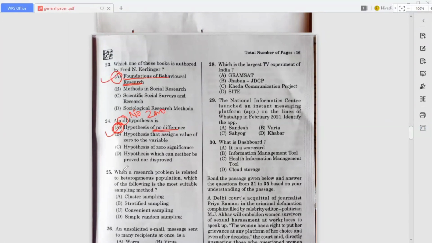So now come to the next question. When a research problem is related to heterogeneous population, which of the following is the most suitable sampling method? Okay, so here the answer is stratified sampling. Okay, so when the research problem is related to heterogeneous population, the sampling method is stratified sampling. Okay, so now move on to the next question.